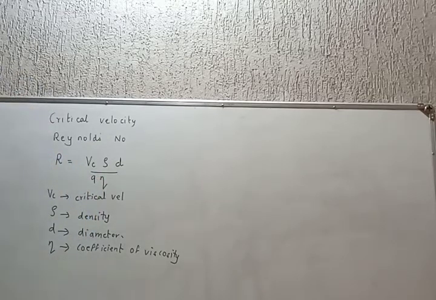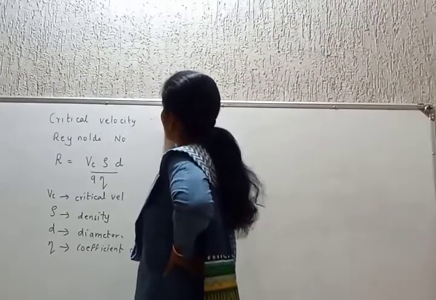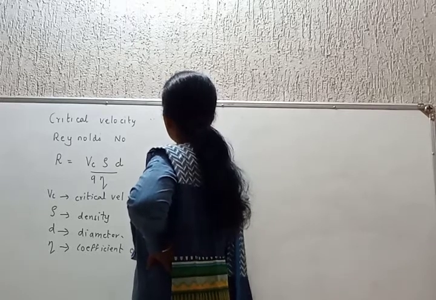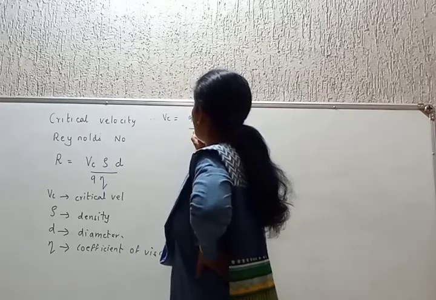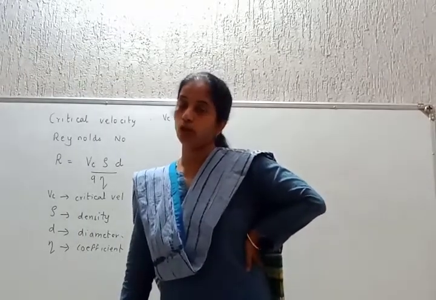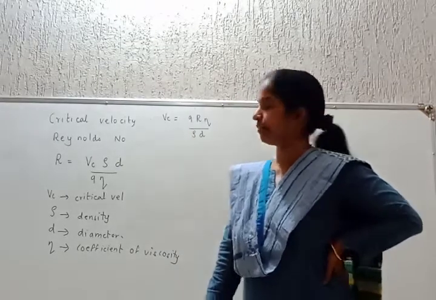Now what is Vc? Critical velocity of that liquid, rho density, d inner diameter, eta coefficient of viscosity. Using this logic, we can calculate critical velocity as Vc = R eta divided by rho into d. Using this expression we can calculate the critical velocity.